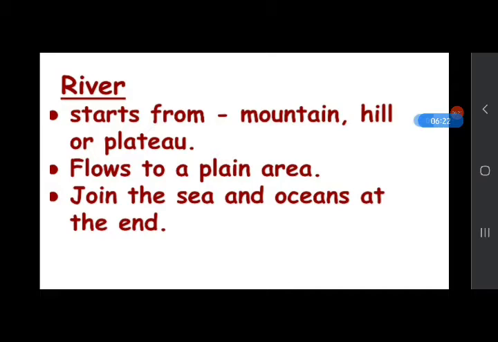When a river finishes its journey, the ending point is called the mouth of the river, where the river ends its journey in the sea or ocean.